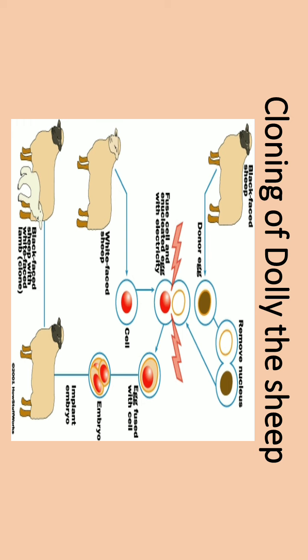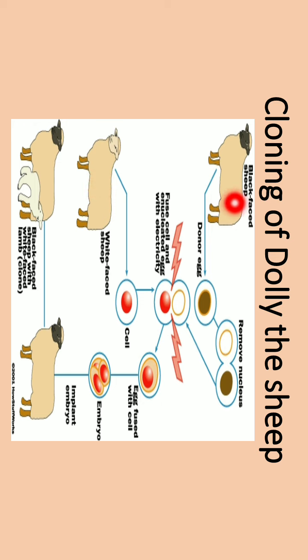Basically, Dolly was a child which was obtained by fusing the nucleus of two types of sheep. One sheep was a black-faced sheep and the other was a white-faced sheep. And Dolly resembled the white-faced sheep. So one nucleus from the black-faced sheep was taken and one nucleus from the white-faced sheep was taken.